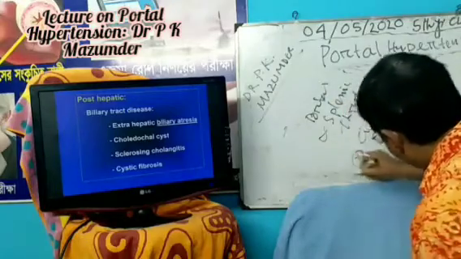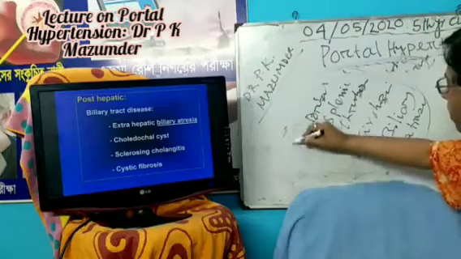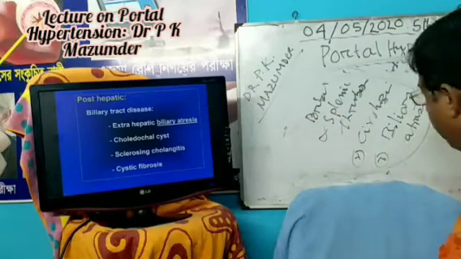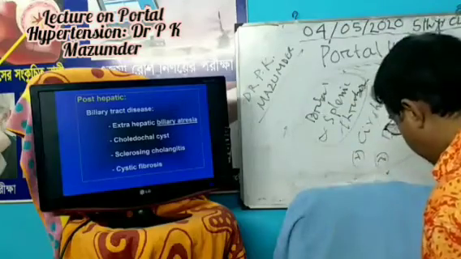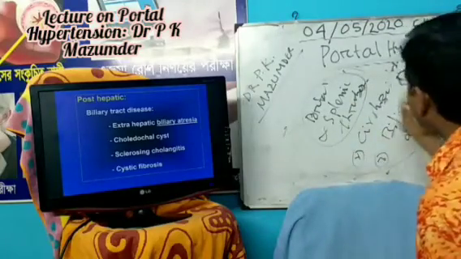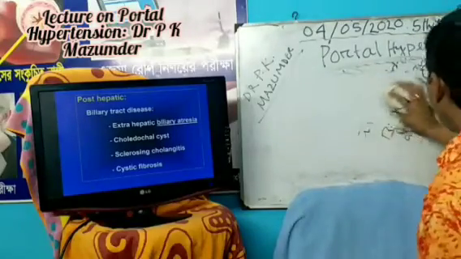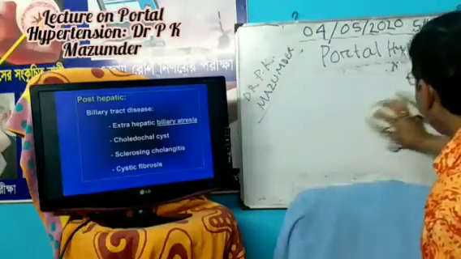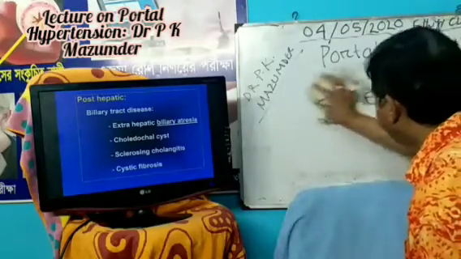Very common causes, and three causes you should tell in the Viva board. And why do you ask what are the causes of portal and splenic vein thrombosis in the neonatal period? You tell the umbilical sepsis, umbilical catheterization, neonatal dehydration, neonatal sepsis, and also the hypercoagulable state.